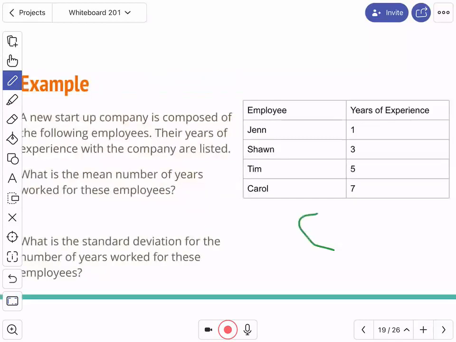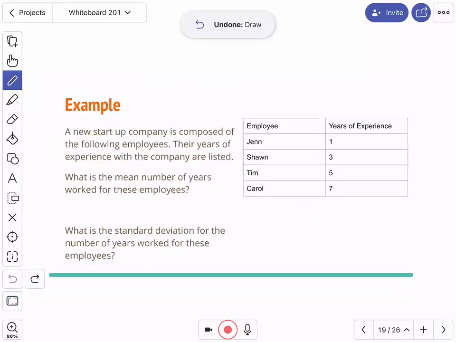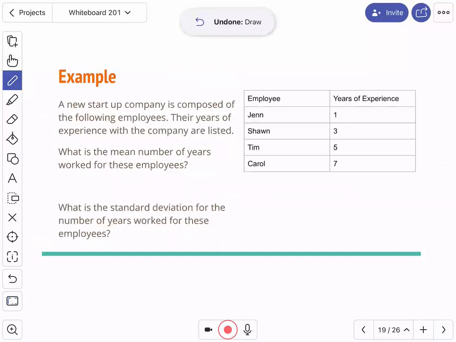Here's an example of what I mean. A new startup company is composed of the following employees. Their years of experience with the company are listed. So you have Jen, who has 1 year, Sean, who has 3, Tim, who has 5, and Carol, who has 7. What is the mean number of years worked for these employees?